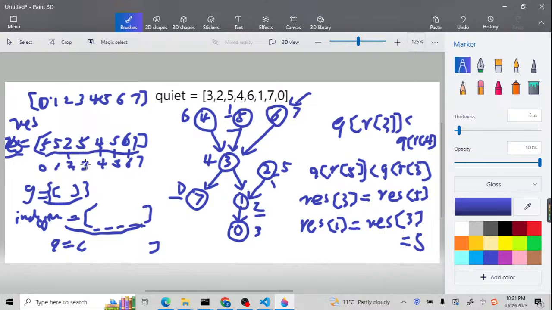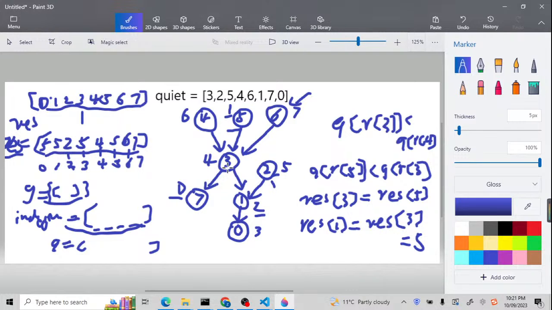So for the index 3 of the result, it will be updated to what? It will be updated to 5, because this is the required value. 1 is smaller, so it will be updated to 5. Before, when I was preparing my result array, it was just 0, 1, 2, 3, 4, 5, and 7. Now this 3 will be updated to 5, because node 5 is even more quiet than this node 3.